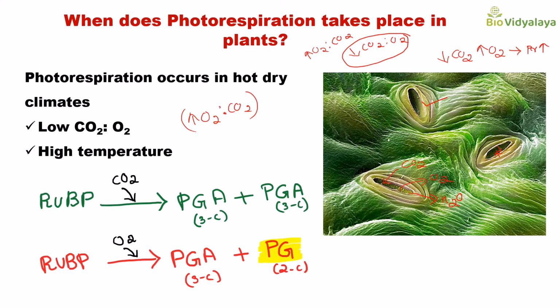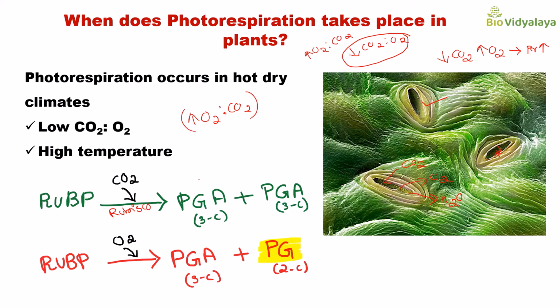Normally, this RuBP will fix carbon dioxide. This Rubisco enzyme catalyzes carbon dioxide fixation in normal conditions, and that will lead to the production of 2 molecules of phosphoglyceric acid, or phosphoglycerate. These 2 molecules of phosphoglycerate will be produced through the Calvin cycle. That is a normal function of Rubisco.